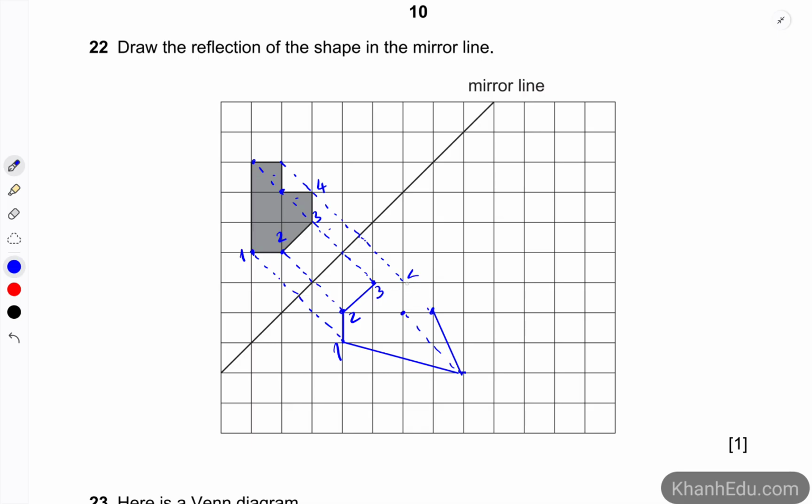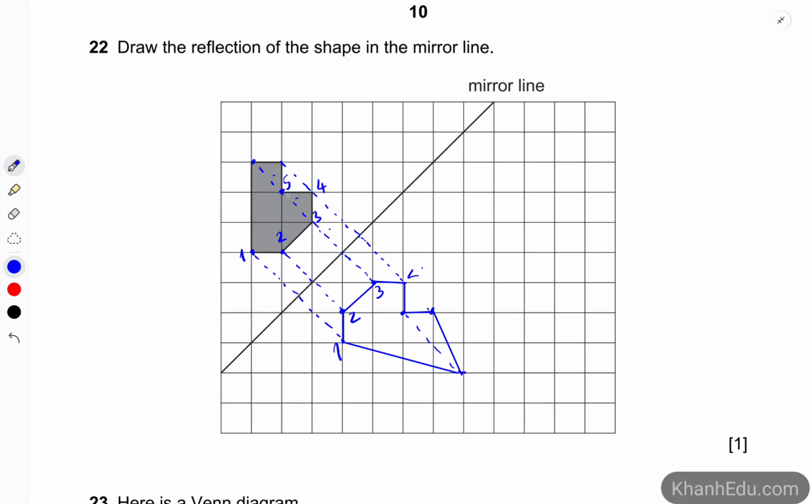So we're gonna go down here and then go to this point. Number 4 is this point.